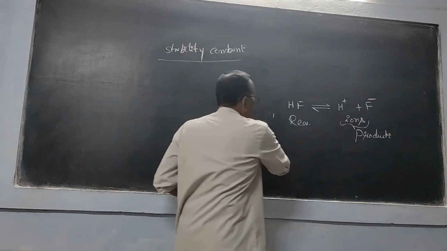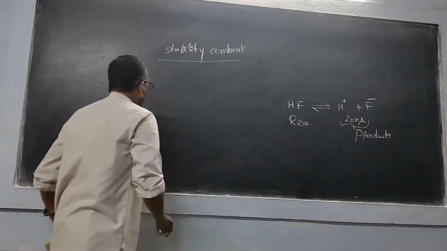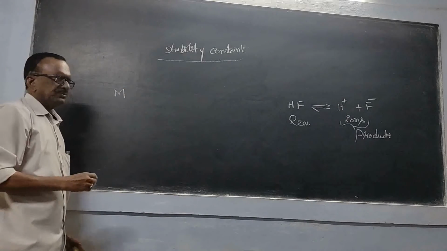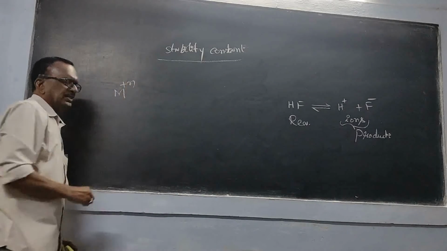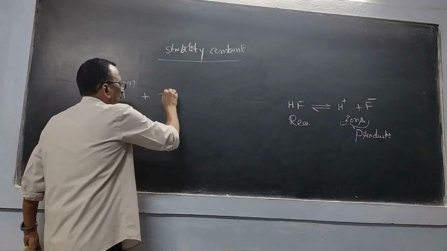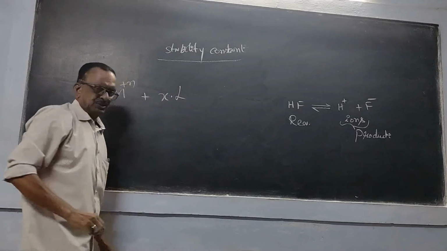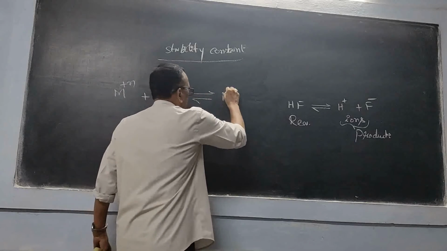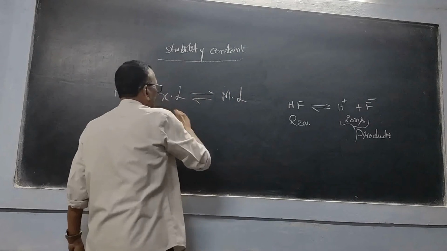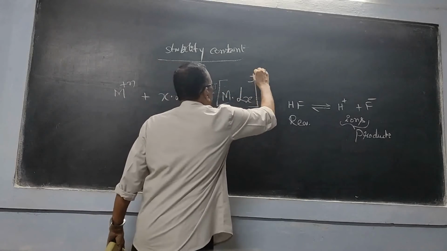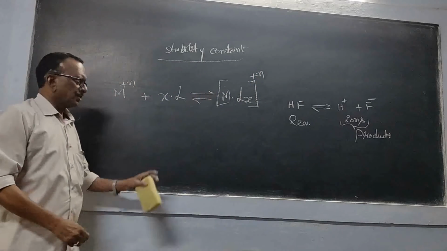Now let us take the formation of a complex. A metal ion, say its charge is plus n, plus x number of ligands, gives a complex, that is M L x, with the charge.